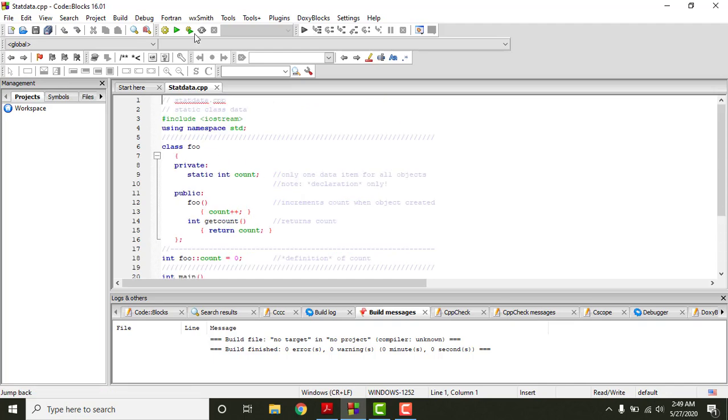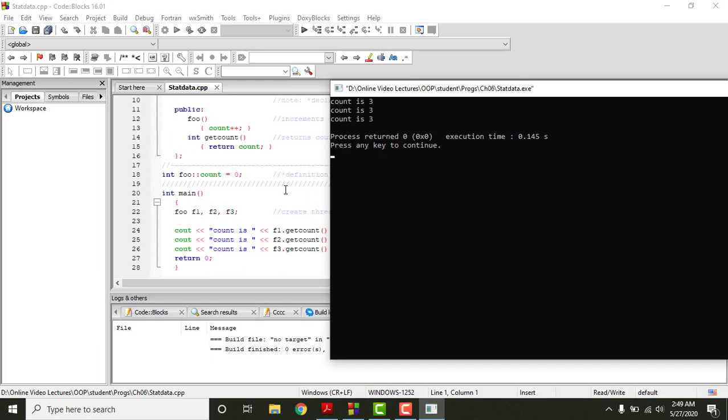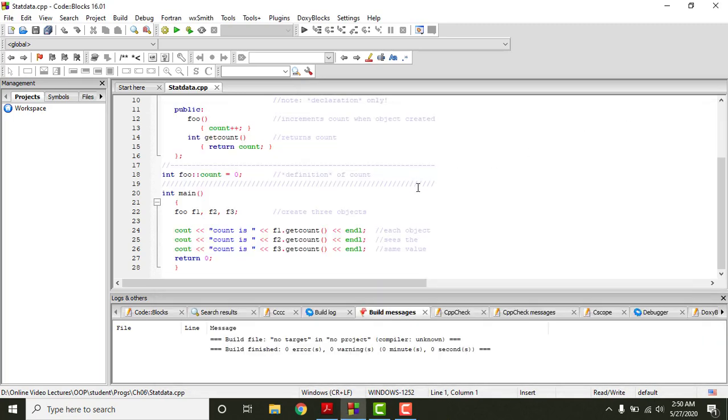Now let me show you this thing in the code blocks here, right? And if you see on the output side the value of 3, 3 and 3 here, however it is being initialized to the value of 0, and there is no call to any function which basically counts this thing. So the count is not being incremented. However, you get the value of 3, 3 and 3 on the output side, and you need to determine the reason behind this thing. Though I know the reason, you need to think slightly about what exactly is happening and what is the reason for getting 3 on the output side, right? So I'll see who among you basically cracks this thing.